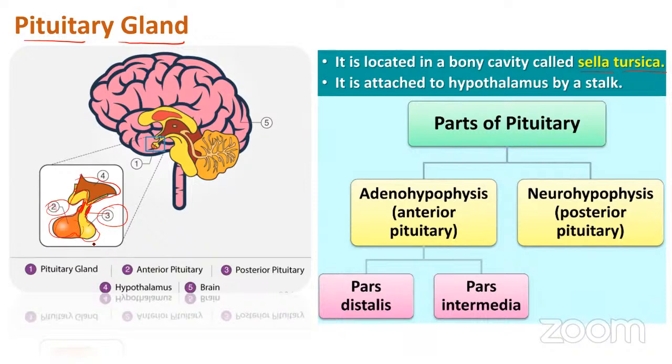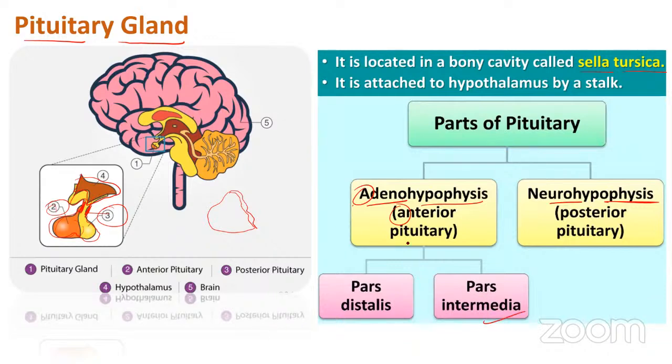The anterior pituitary is also called the adenohypophysis, whereas the posterior pituitary is also called the neurohypophysis. Remember, anterior A, so adeno is anterior. If you see the adenohypophysis, there is a very thin portion at the base of the adenohypophysis, and this is called the pars intermedia.